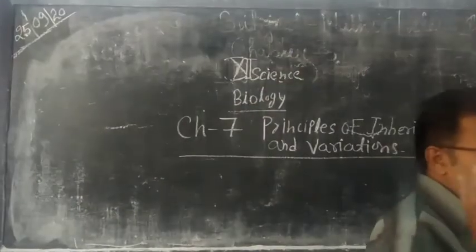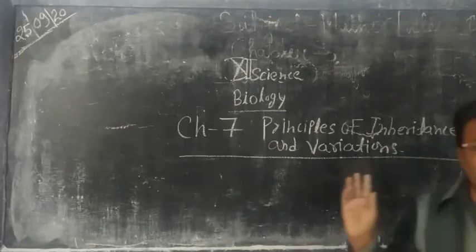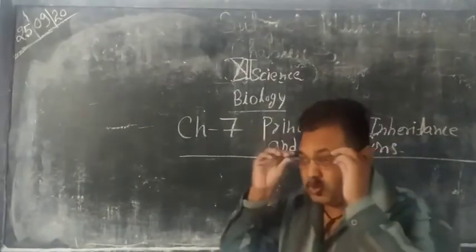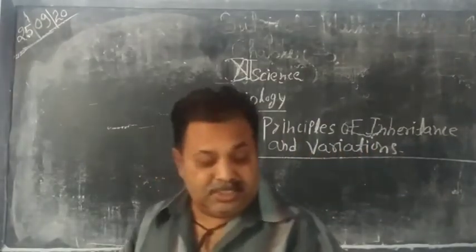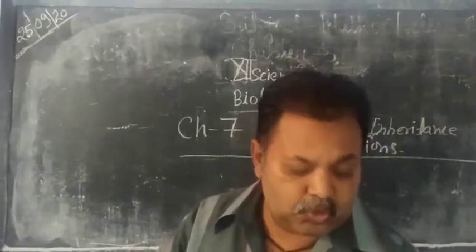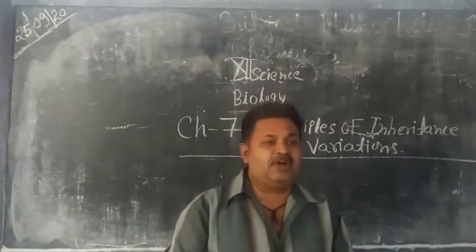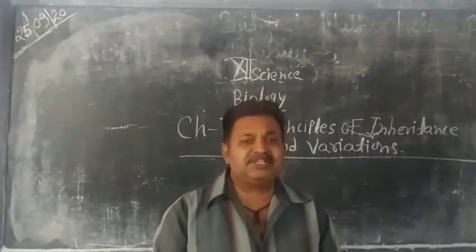So there are two terms. First one is inheritance and second one is variation. You know that inheritance means those characters which we get from our parents.